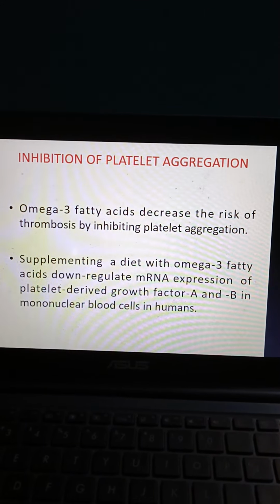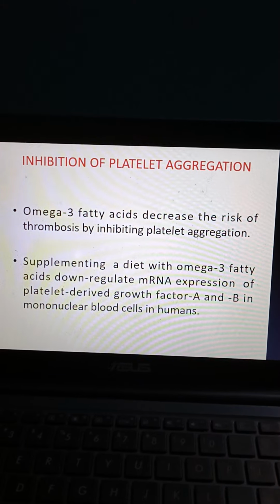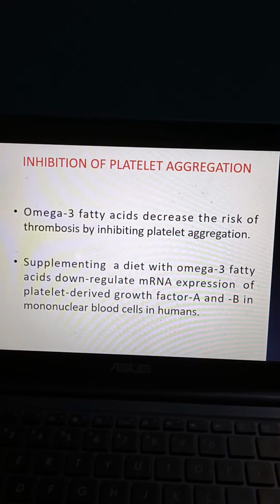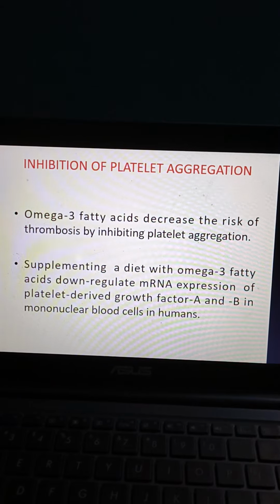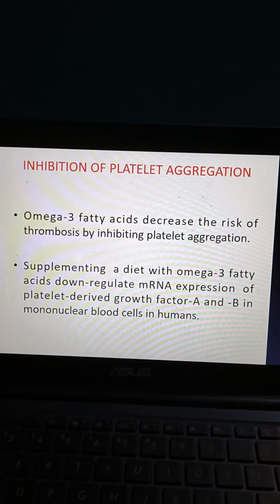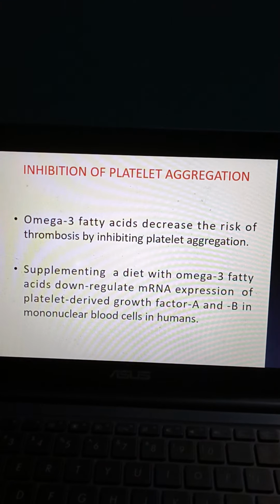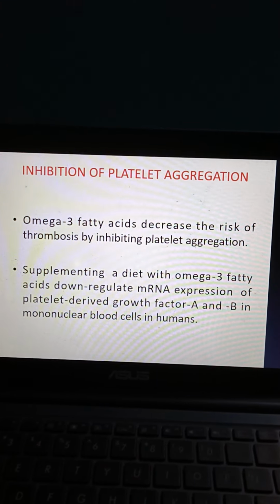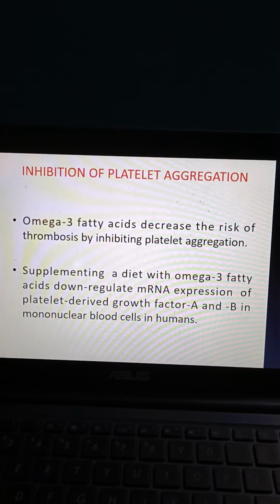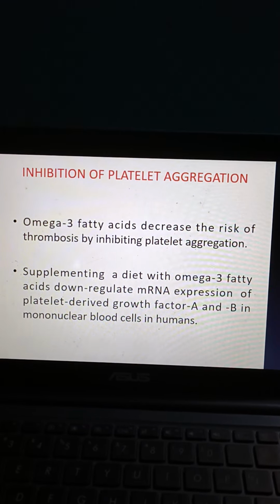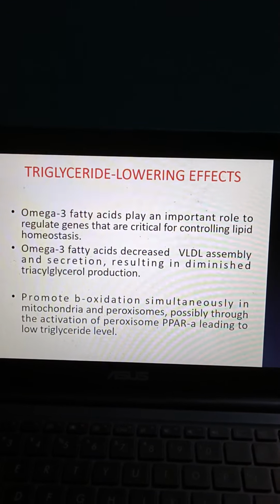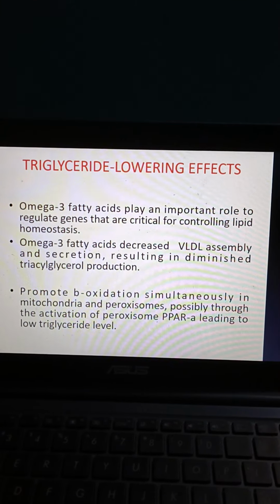Then inhibition of platelet aggregation. Omega-3 fatty acids decrease the risk of thrombosis by inhibiting platelet aggregation. Supplementing a diet with omega-3 fatty acids downregulates mRNA expression of platelet-derived growth factor A and B in mononuclear blood cells in humans.